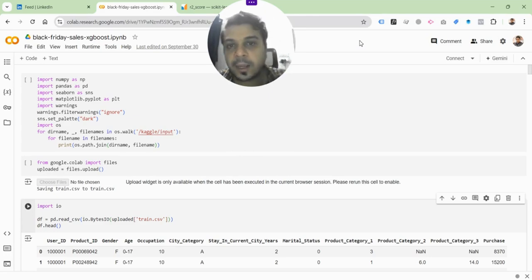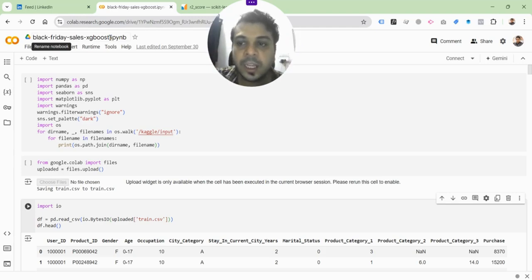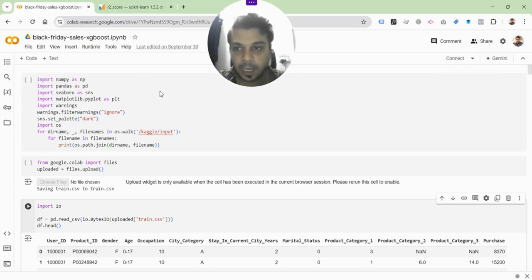In your case, if you get my IPYNB files, IPYNB is the extension. So if you get this file from me, you can just upload it, and it will just load the entire stuff, including the code and the output. If it doesn't have the output, then you will have to do a connect to runtime. This is the button here for that, and then you will see that you will be able to run the code one by one.